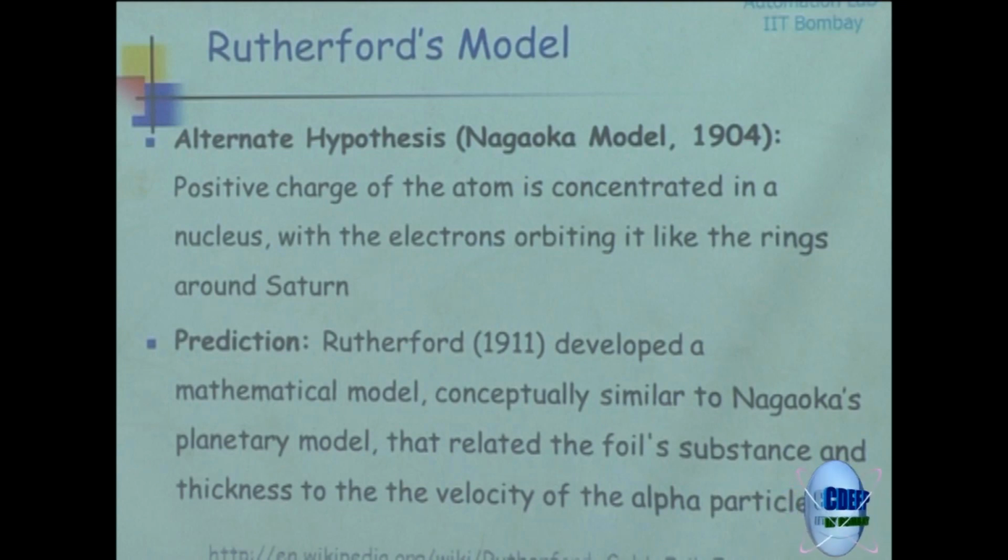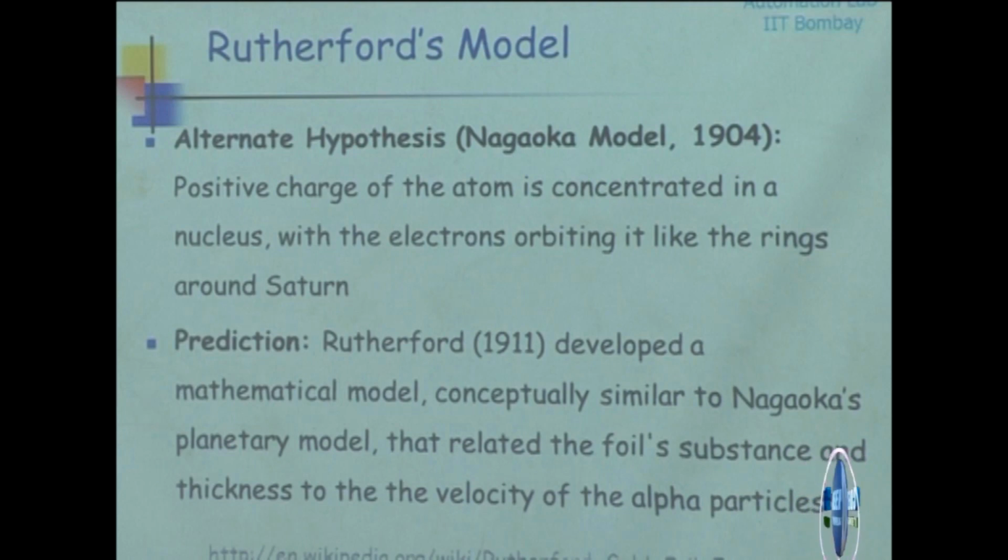And Rutherford actually picked up this model. He found that this is an interesting way of looking at the atomic structure. He developed the theory to explain the gold foil experiment, and indeed his predictions showed that if you use this model, then some of the particles will get deflected because the positive charge is concentrated in the nucleus. If something comes very close to that, it will get deflected. If it passes through the space in between, it will not get deflected.